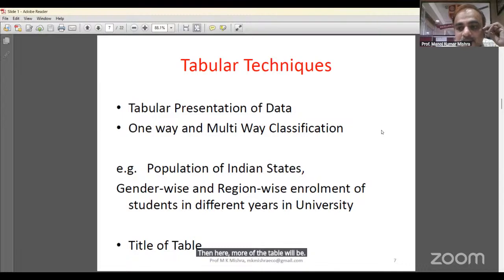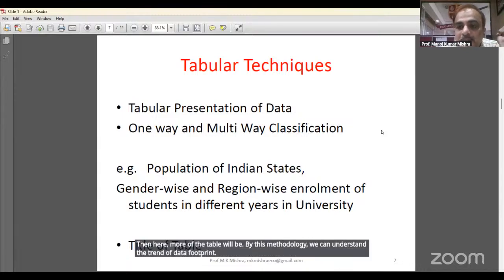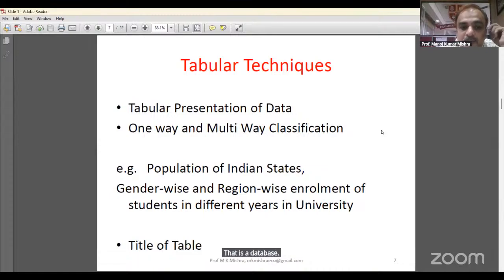By this methodology, we can understand the trend of data properly. That is the data visualization. You can also do it with the help of a diagram. In PhD theses you already see this, the candidate does it like this.